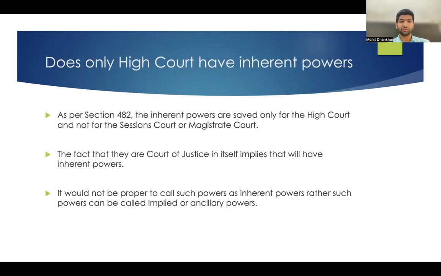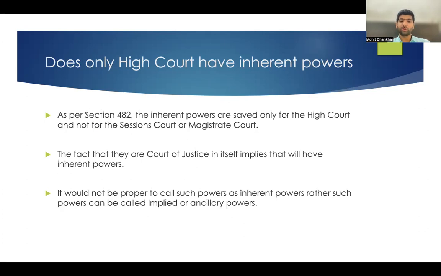Now the last issue: whether only the High Court has inherent powers and not any other court. In this regard, there is a judgment, Sakiri Vasu versus State of UP, 2008 Supreme Court, and the judgment in that case was delivered by Justice Markandey Katju. If you see, there are courts of magistrate and session courts. Now, we cannot say that they don't have any inherent powers. They are also courts of law. They are also doing justice, but where are the inherent powers for them? That is the question that arises.